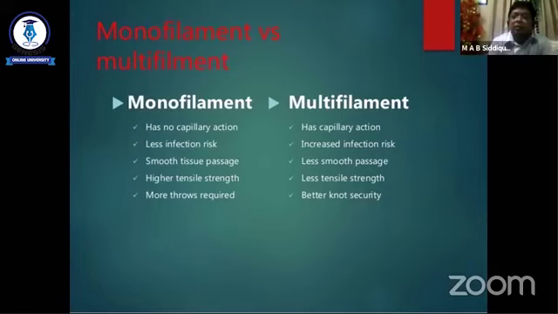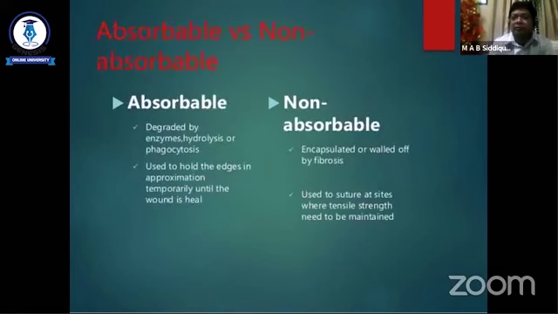The tensile strength of monofilament is more than that of the multifilament. And the thread knot is more secure in the multifilament than the monofilament. So these are the differences between monofilament and multifilament suture material.